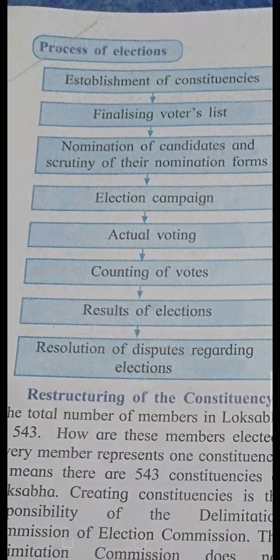Then the finalizing of the voters list. Then nomination of candidates and scrutiny of their nomination forms, who are going to stand for the elections, filling up of their forms, then checking of their property and everything. Then election campaign, that is, they are doing rallies, asking people to vote, advertisement, all those gaadiyan ghum rahi hai, that is known as election campaign. Then the actual voting takes place. After the voting is over, then counting the number of votes to see who has won. Then the results also they have to declare.